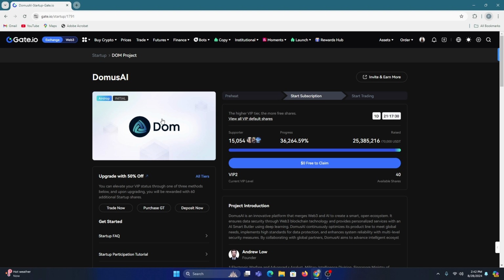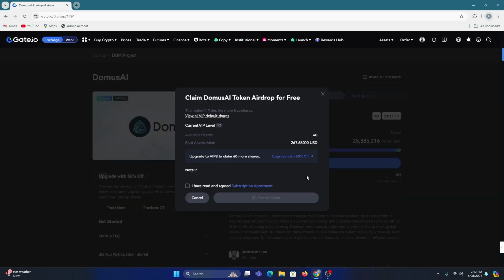After coming here, you can see that its total reward amount is 70,000 USDT. Then how to join? For joining, simply click Zero Fee to Claim. After clicking on it, simply click I have read and agreed. After clicking on it, simply click Zero Fee to Claim.